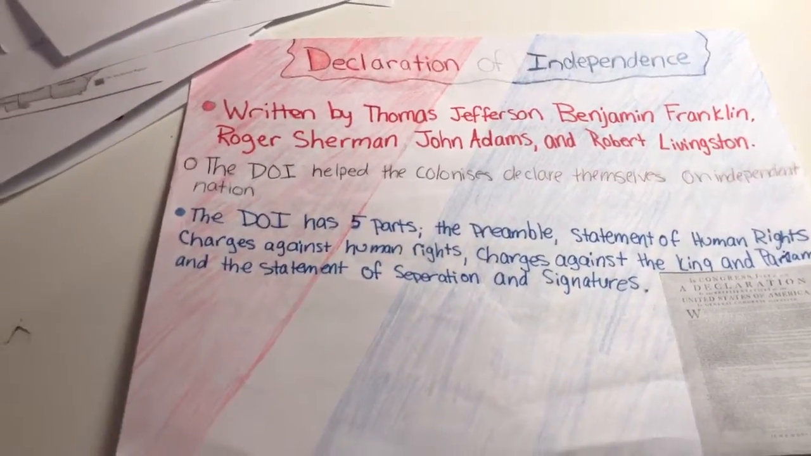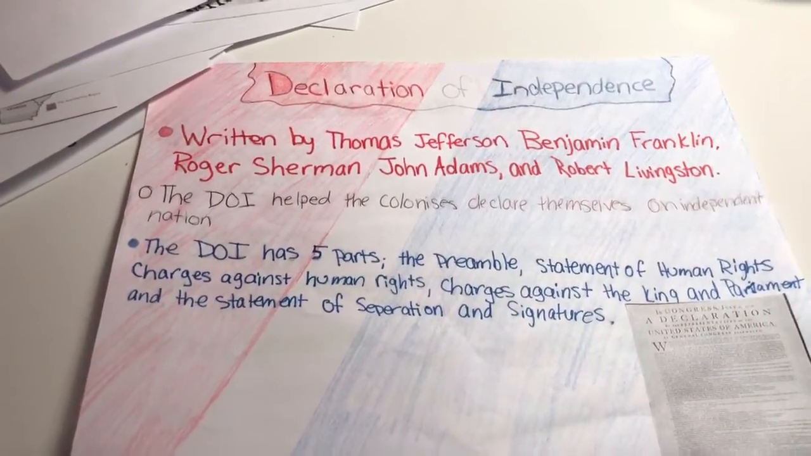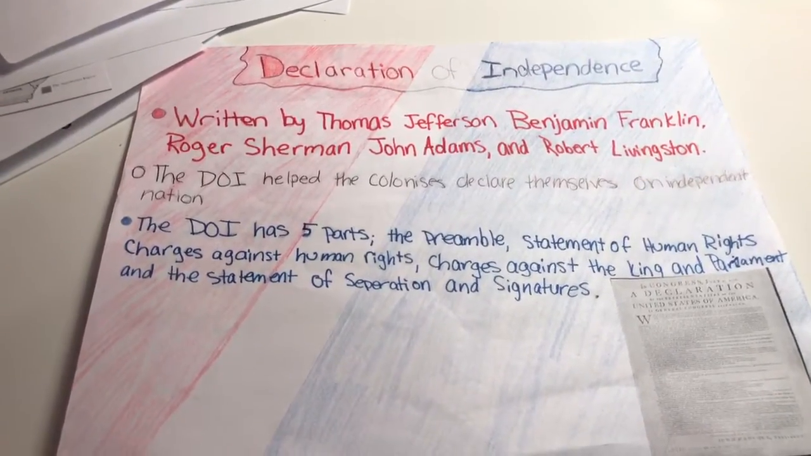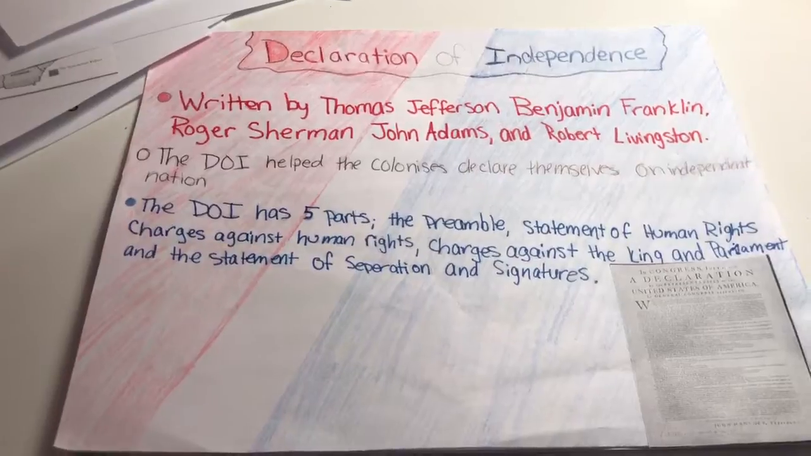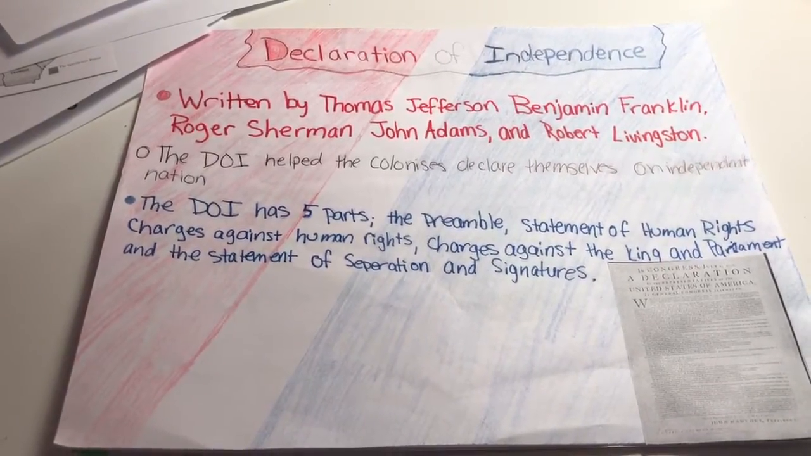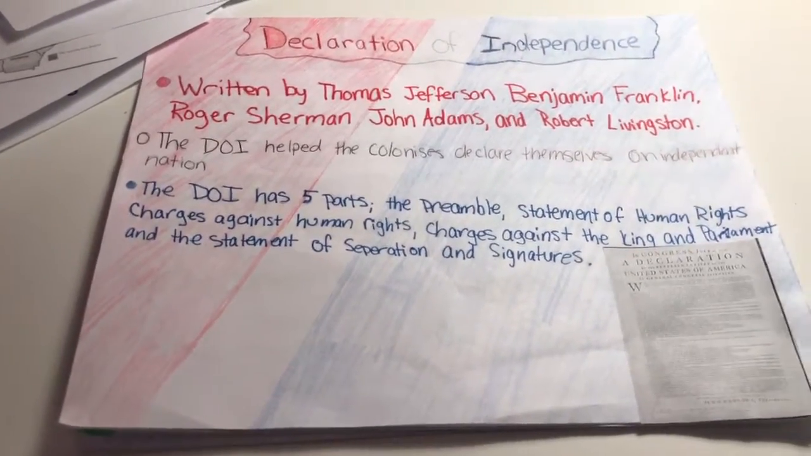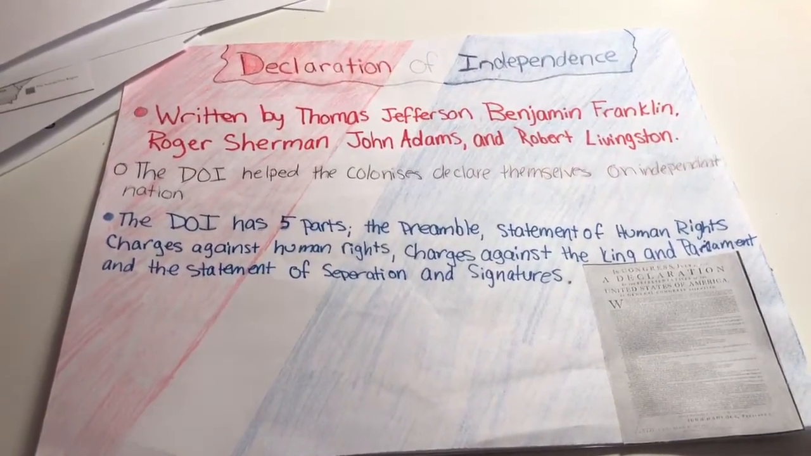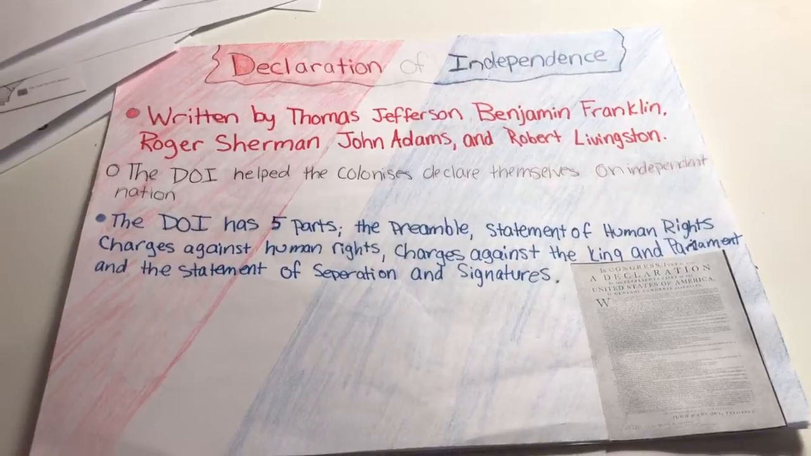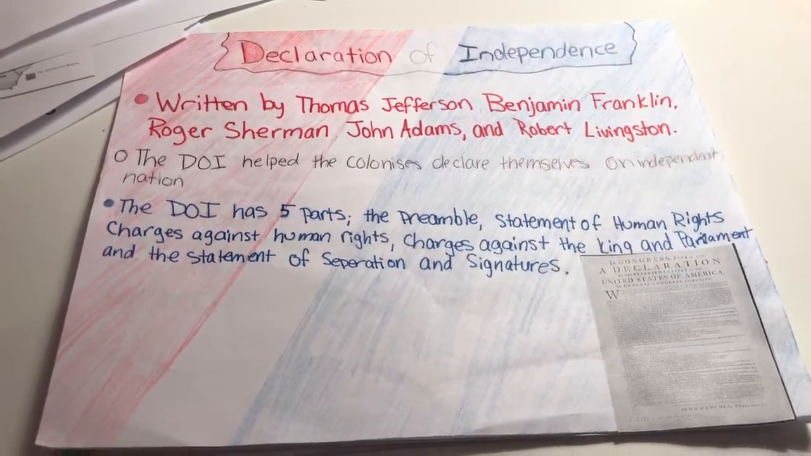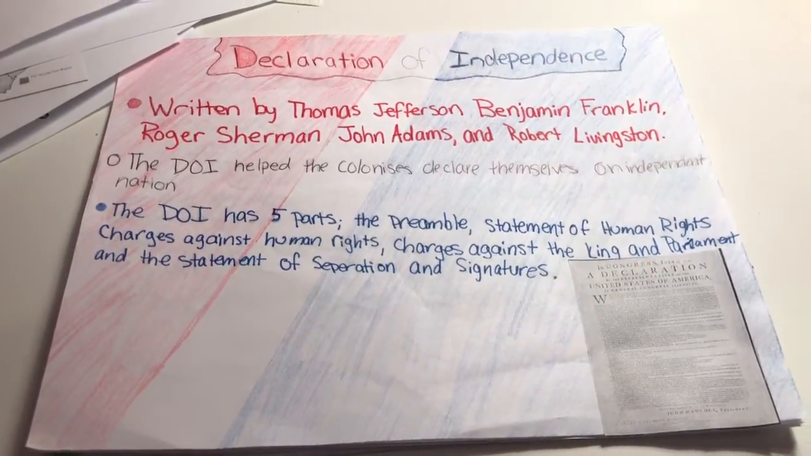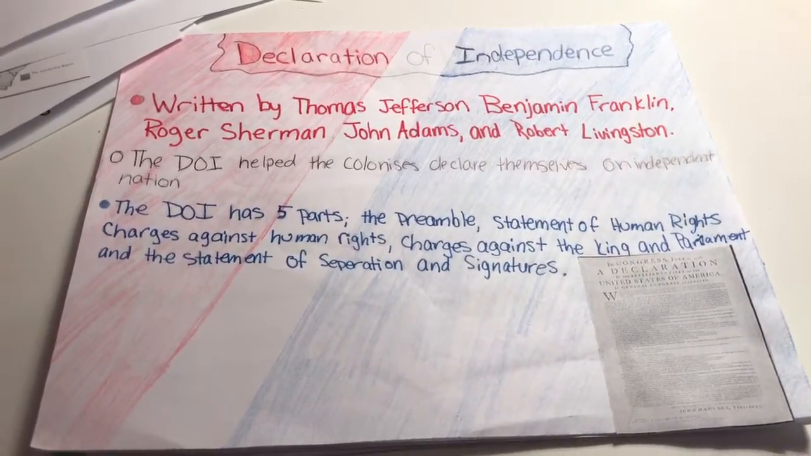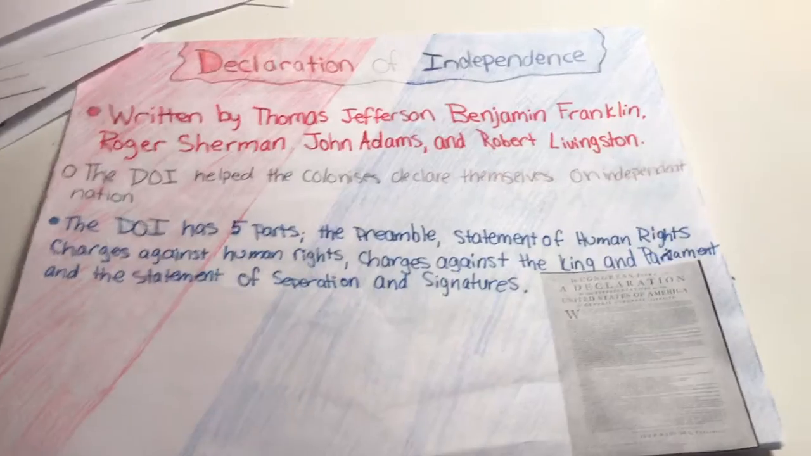The Declaration of Independence, written by Thomas Jefferson. The Declaration of Independence helped the colonies declare themselves an independent nation. The Declaration of Independence has 5 parts: the preamble, the Statement of Human Rights, charges against human rights, charges against the King and Parliament, and the Statement of Separation and signatures.